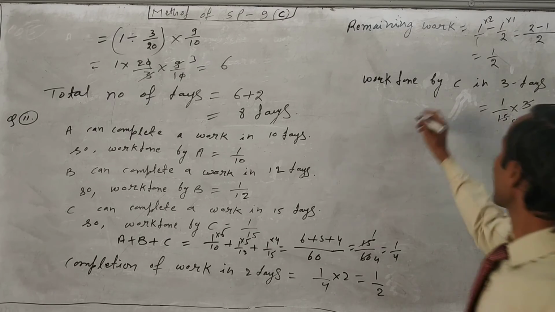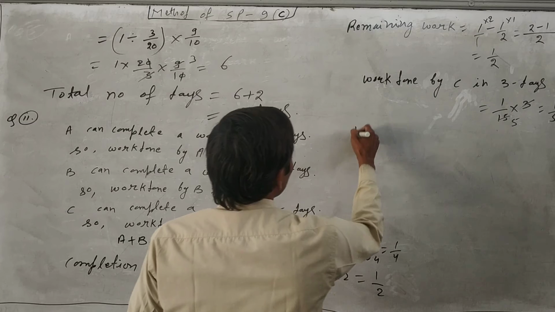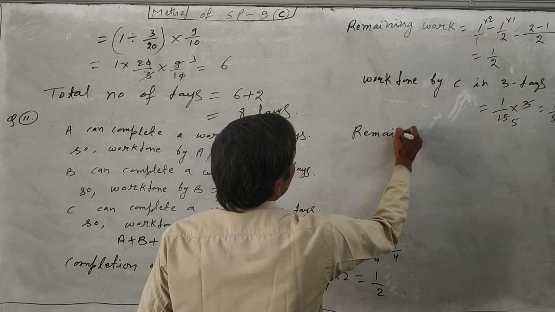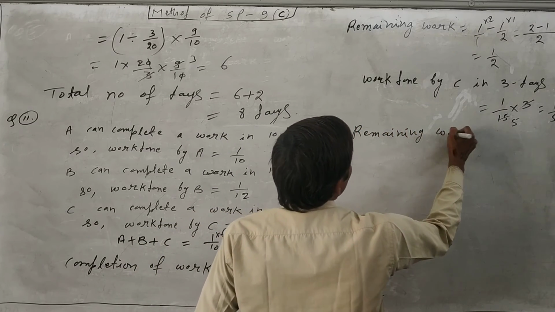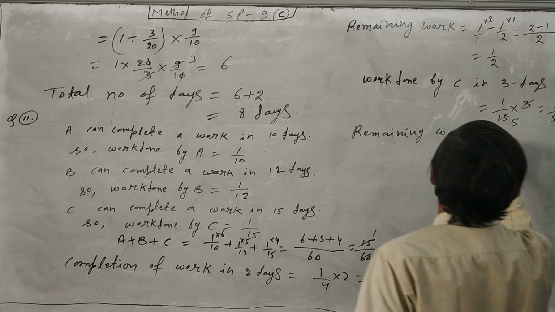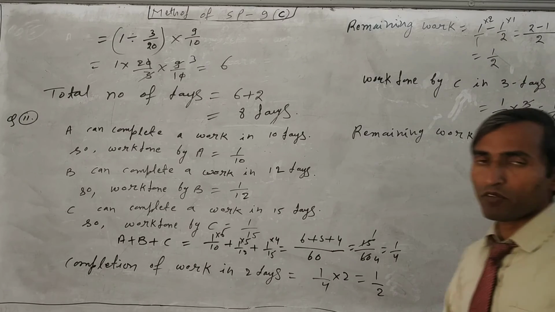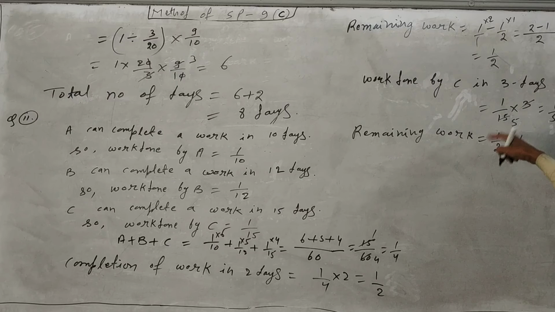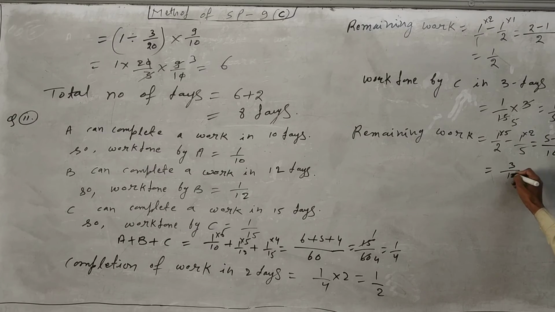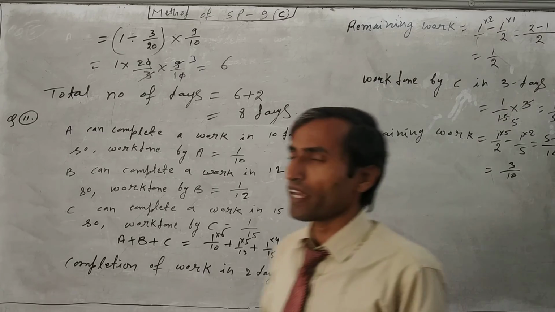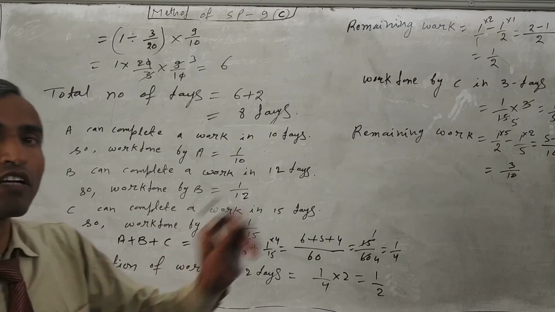So again we have to find the remaining work by subtracting. Remaining work is equal to 1 upon 2 minus 1 upon 5. So C will complete this much work in 3 days, and the remaining work should be completed before that. First of all, we will find the remaining work. The LCM will be 10, so we multiply by 5 here and by 2 here. So it will be 5 minus 2, which is 3 upon 10. So this much work should be completed by A, B and C in between.